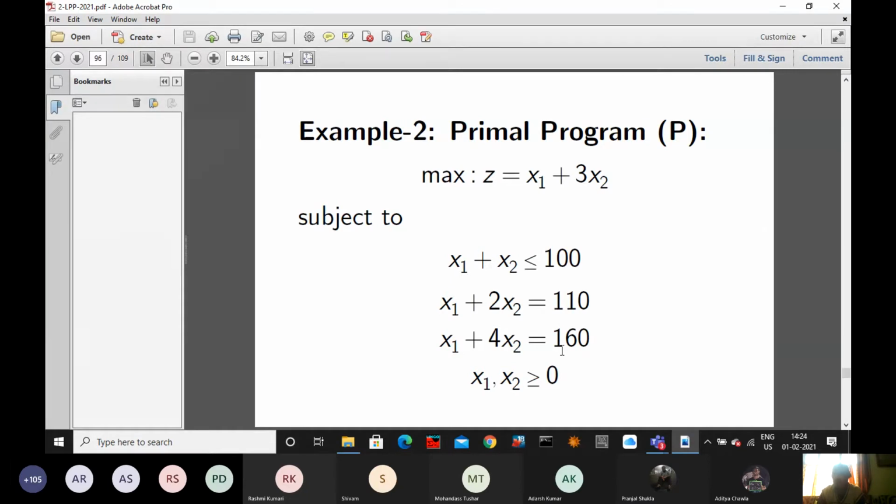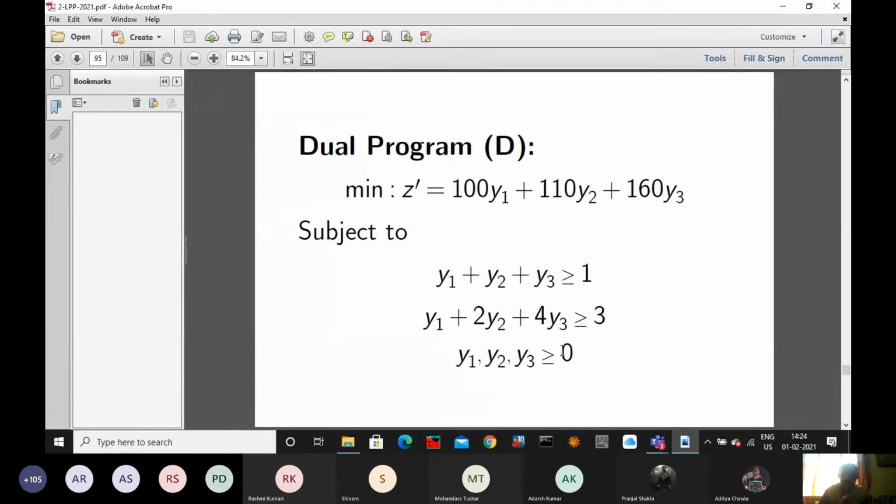Certainly less than equal type. Okay. So, but see, my option is any type you can solve, but it depends on the question. For example, see, if this problem is given to you, somebody says that you solve this problem. There is no option. You have to use the dual simplex method.